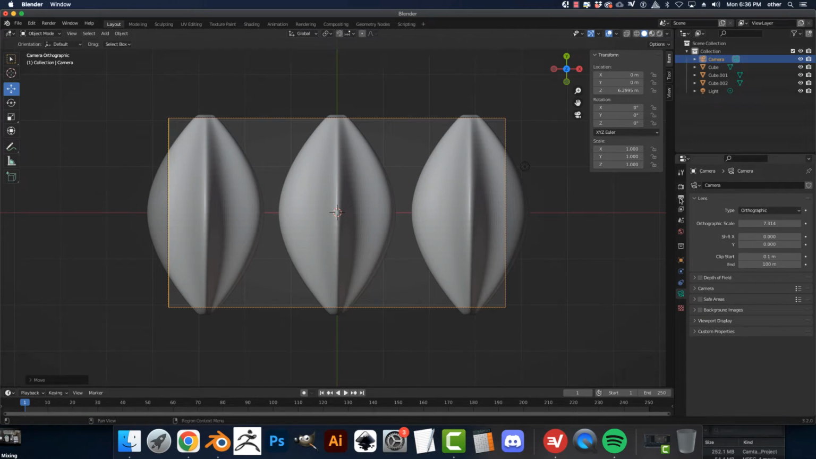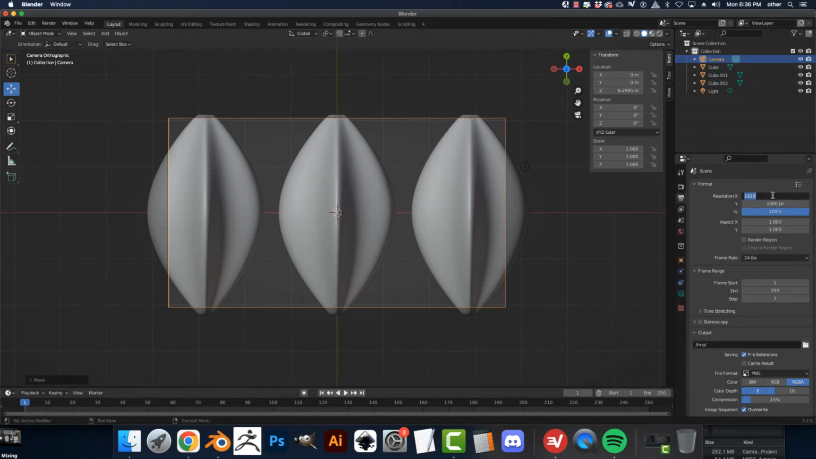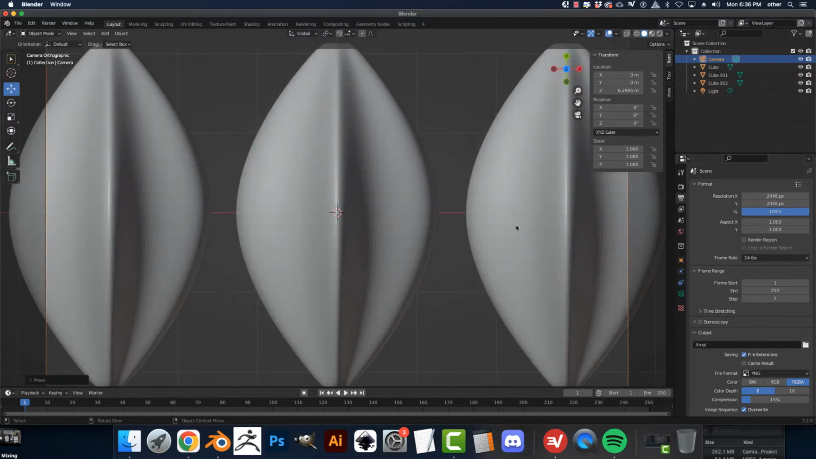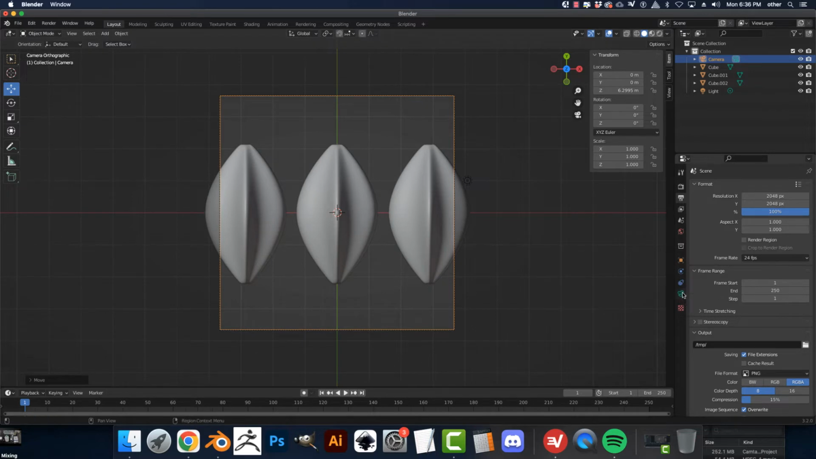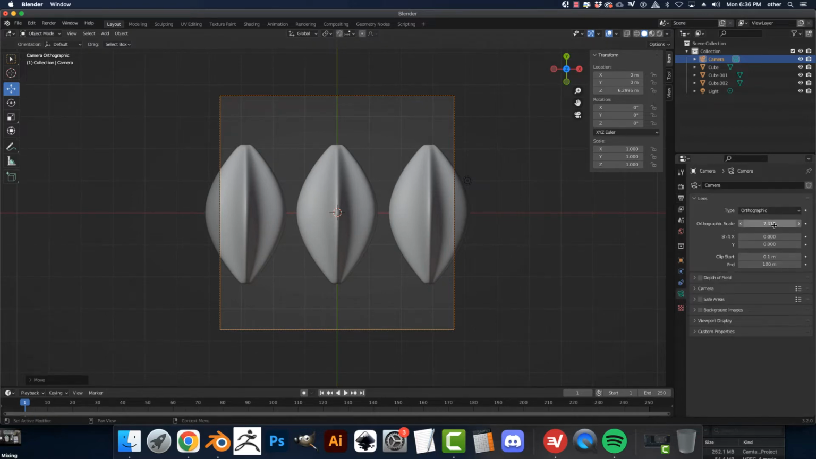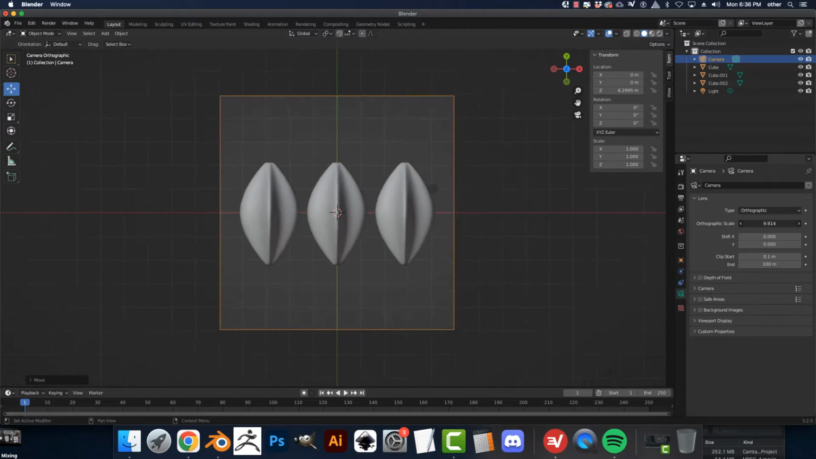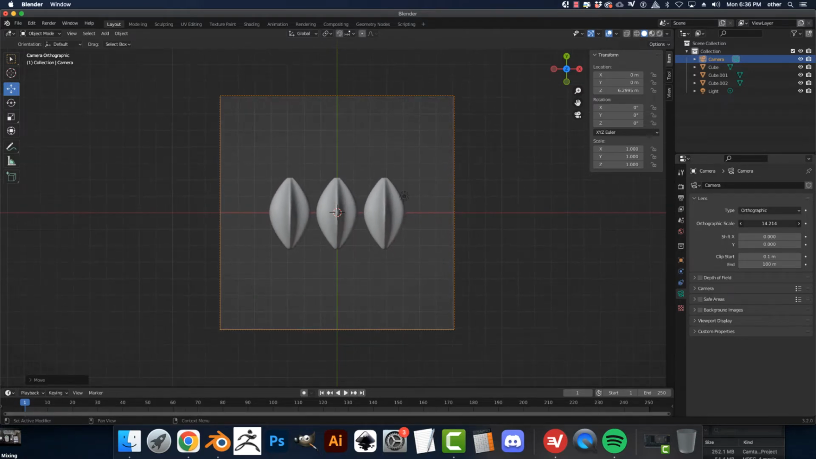Alright, so let's go into output and choose 2048 by 2048. Perfect. Let's go back to camera. And in the orthographic scale, just zoom out. We need something like this. We need the space around here to look like this. Good.